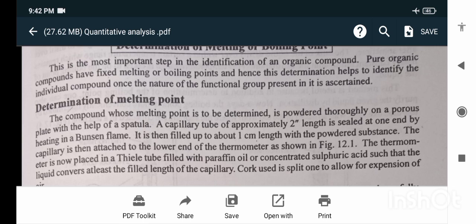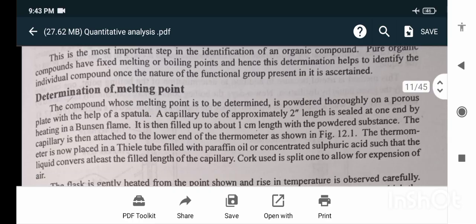Determination of the melting point. The compound whose melting point is to be determined is powdered thoroughly on a porous plate with the help of a spatula. A capillary tube of approximately 2 inches length is sealed at one end by heating in a Bunsen flame. It is then filled up to about 1 centimeter length with powdered substance. The capillary is then attached to the lower end of the thermometer. The thermometer is now placed in a thin tube filled with paraffin oil or concentrated sulfuric acid such that the liquid covers at least the filled length of the capillary. The cork used is slit to allow for the expansion of the air.